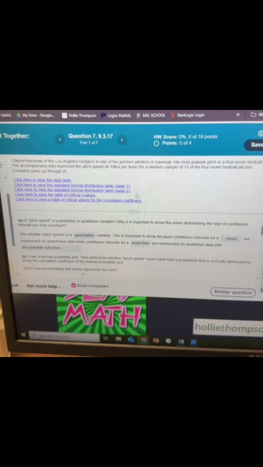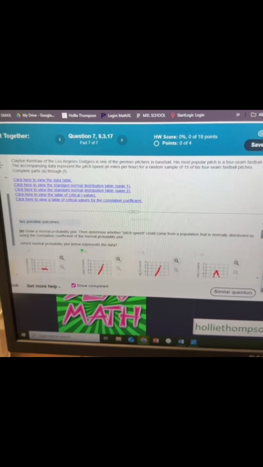Now, the first thing they ask us, and we don't need StatCrunch for that, is that the variable pitch speed is a quantitative variable. This is important to know because confidence intervals for a mean are constructed on quantitative data, while confidence intervals for a population proportion are constructed for qualitative data with two possible outcomes. So that's just the definition that you have to know.